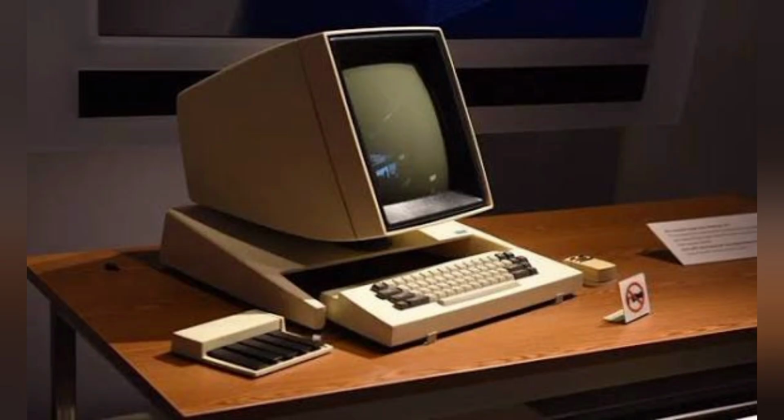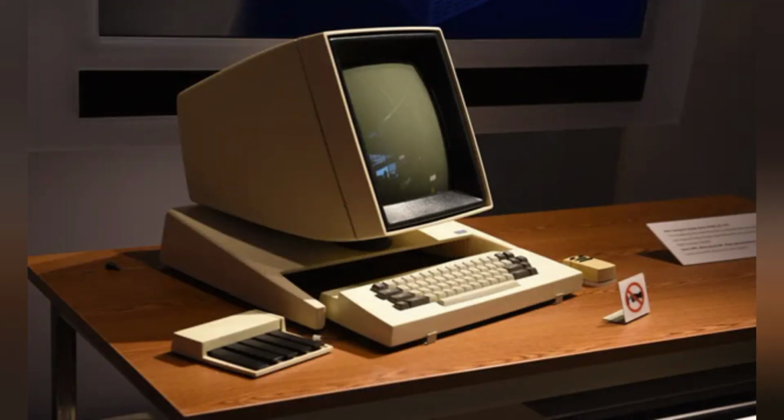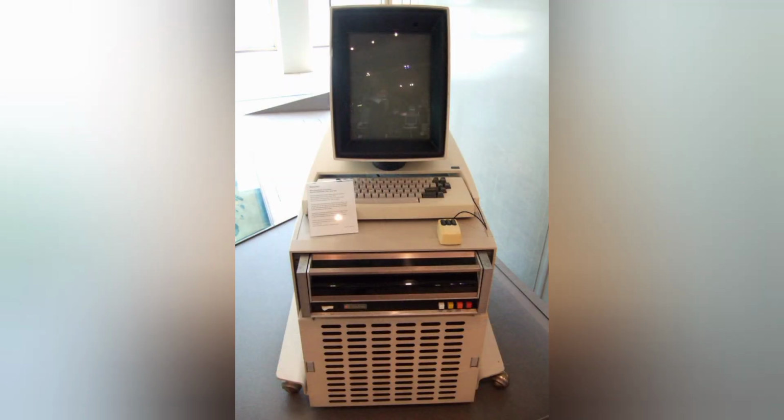In the second generation, the computational time was in microseconds, which was decreased to nanoseconds. In this generation, punch cards were replaced by mouse and keyboard. The Xerox Alto was created in the 70s as a personal computer that could print documents and send emails. What was most notable about the computer was its design, which included a mouse, keyboard, and screen. Did you know that the Xerox Alto pictured above influenced Apple's designs in the following decade?